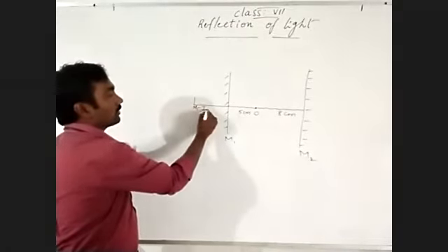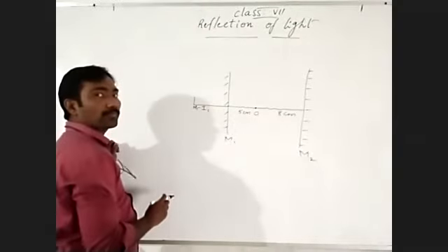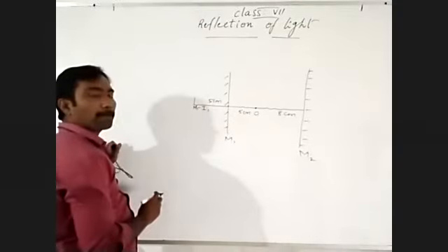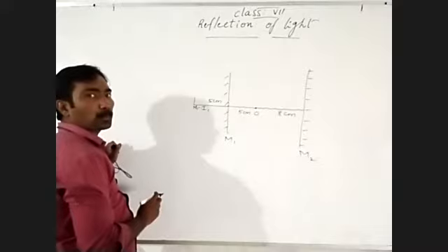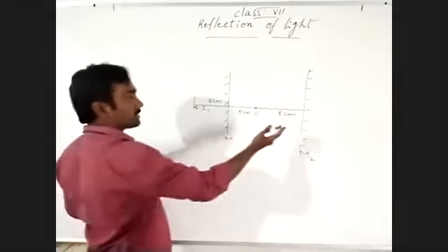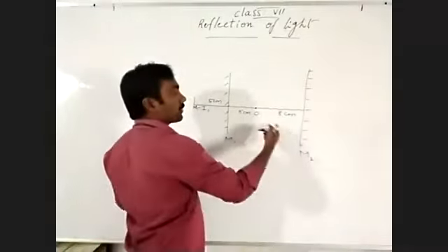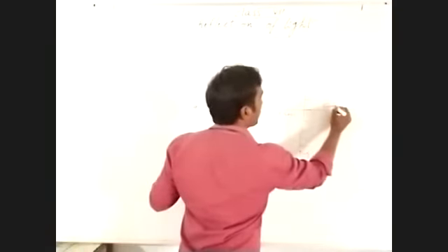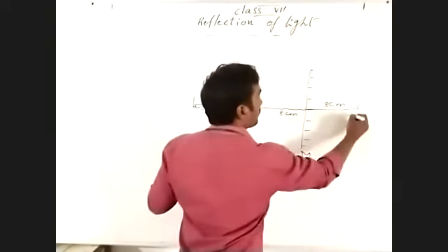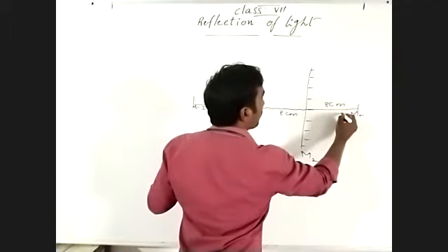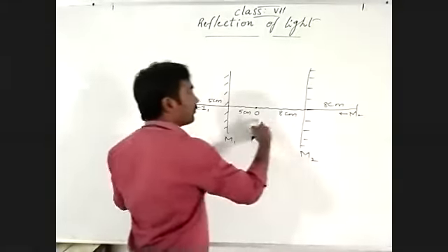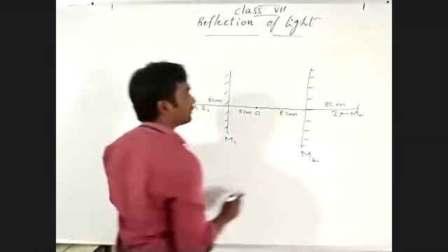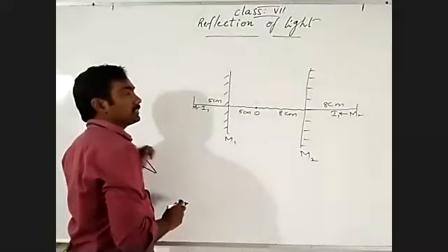Mirror 1, image 1: 5 centimeters. Then on the other side, in mirror 2, the image forms at the same distance, 8 centimeters. This is image 1 for mirror 2.